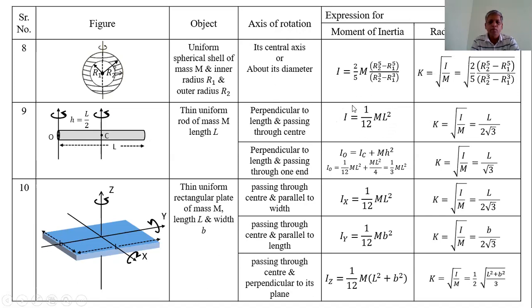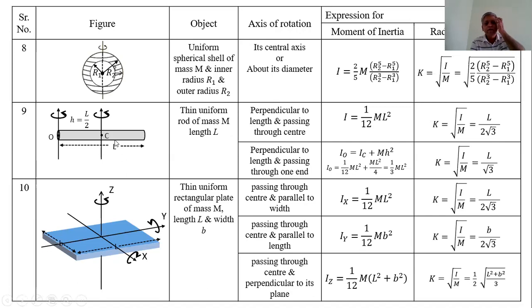This is the expression for the moment of inertia about the axis passing through center and perpendicular to the length of the rod. So the radius of gyration about that axis k is equal to L upon 2 times square root of 3.